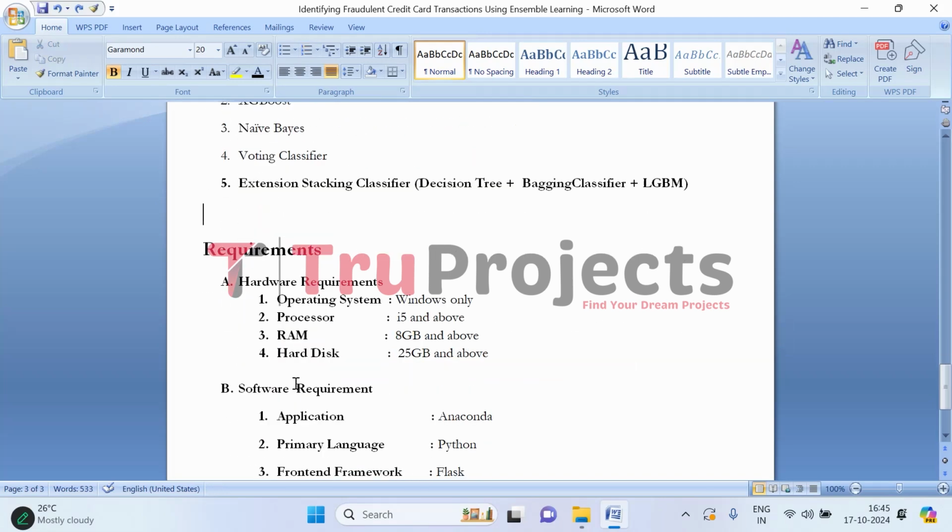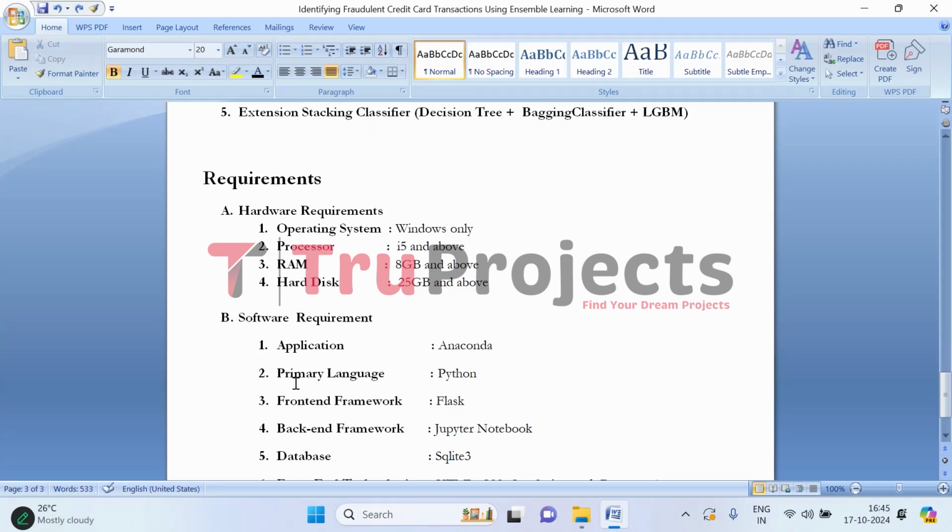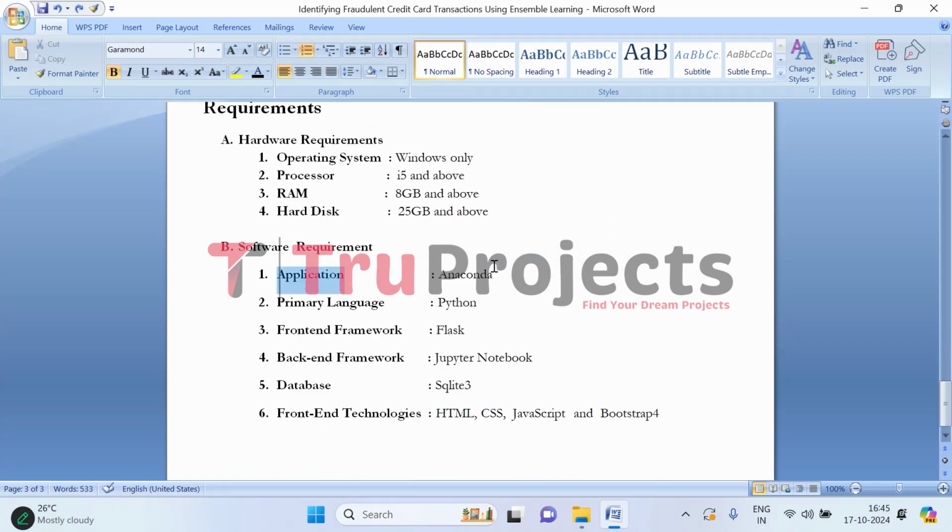Let's get into the requirements. To implement this project, we need hardware and software requirements. So coming to hardware requirements, we need operating system of Windows, processor of i5 and above, RAM of 8 GB and above, and hard disk of 25 GB and above. And software requirements are application of Anaconda, primary language of Python, front-end framework of Flask, back-end framework of Jupyter Notebook, database of SQLite 3. Front-end technologies are HTML, CSS, JavaScript, and Bootstrap 4.